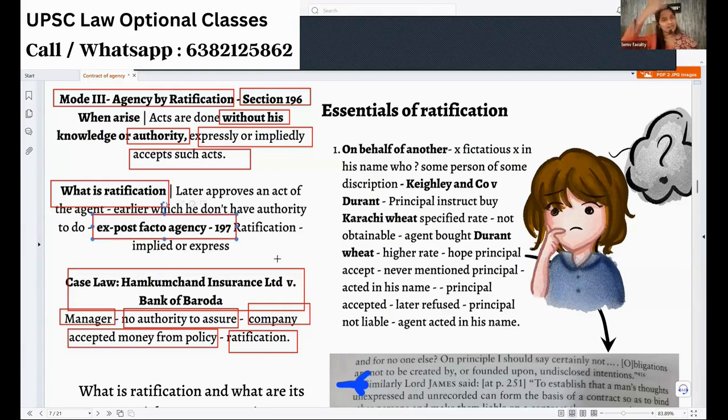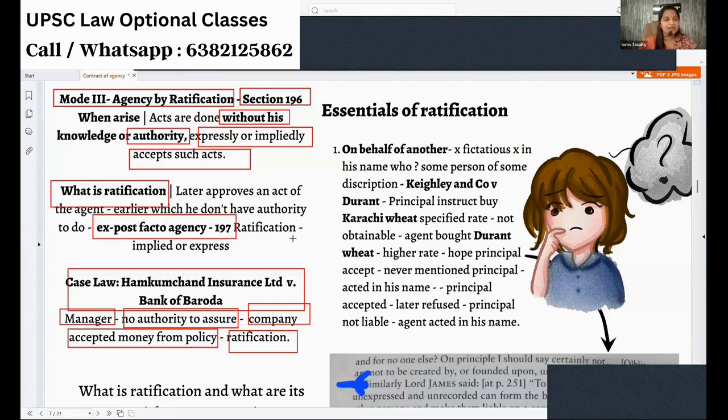The agency is accepted by the authority only at a later point of time. The act is done first, but the acceptance is given later. So that's why we call it an ex post facto agency.